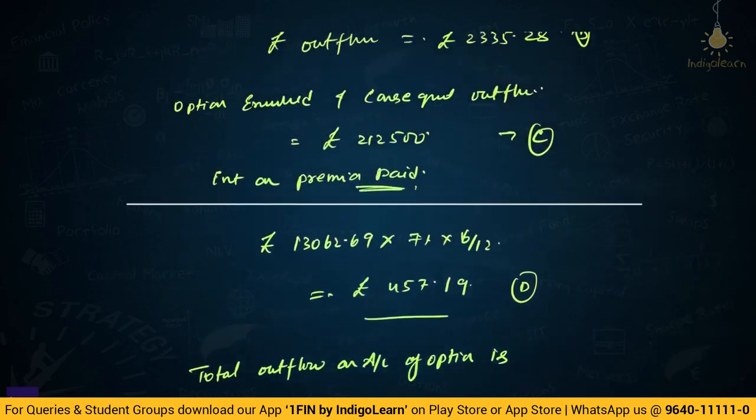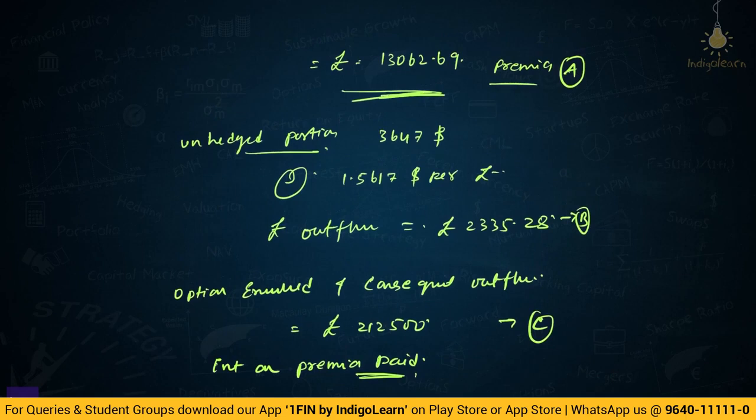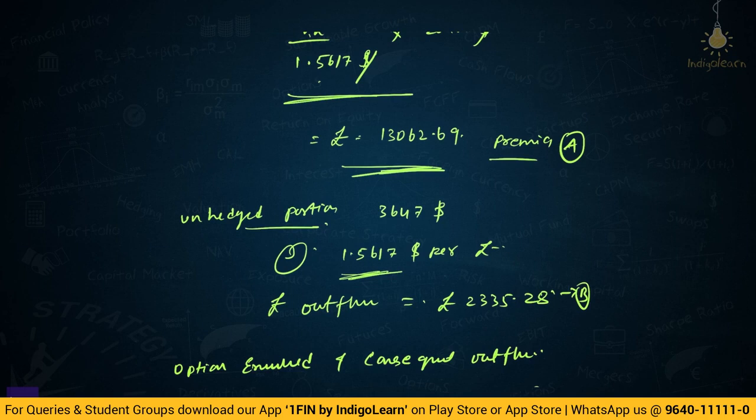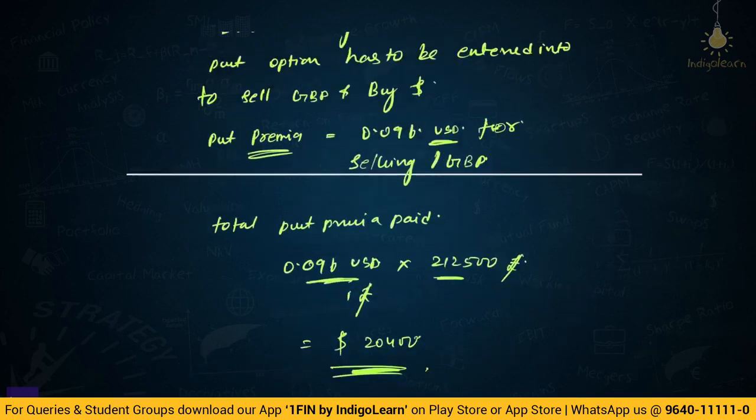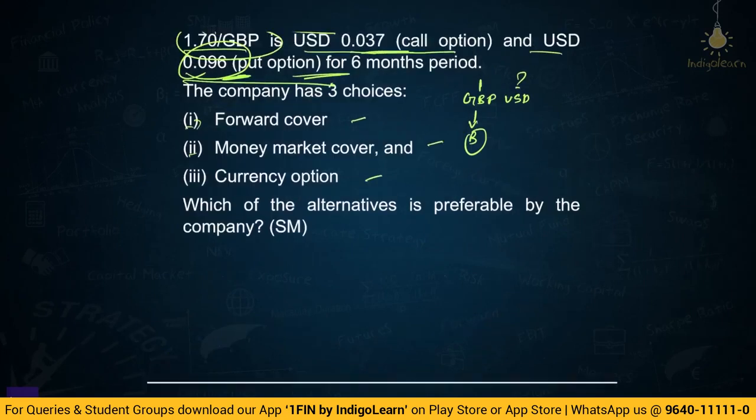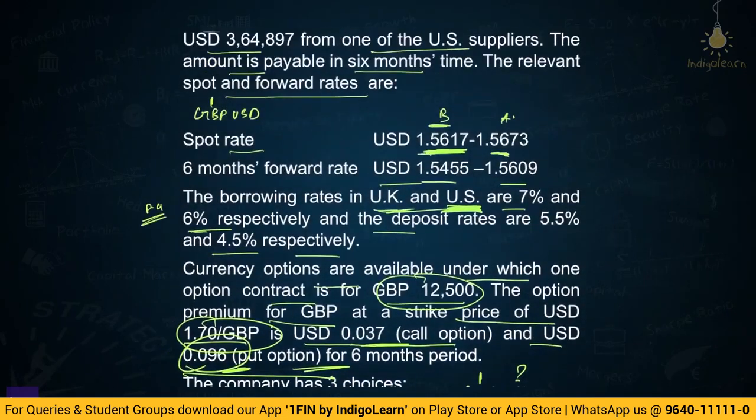Friends, I actually realized that I think we took, at one more place, for the unhedged portion, incorrectly the spot exchange rate. See, when I was trying to solve the problem fast, I realized that the unhedged portion will be paid, or rather the exchange rate should ideally be forward. What is a forward rate? Forward rate is whatever is applicable for spot, that is bid or ask. Same thing is applicable even for forward.